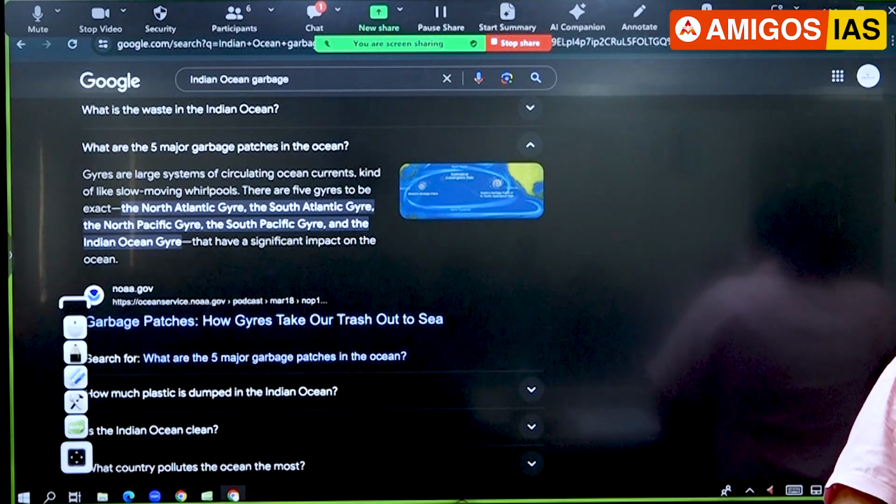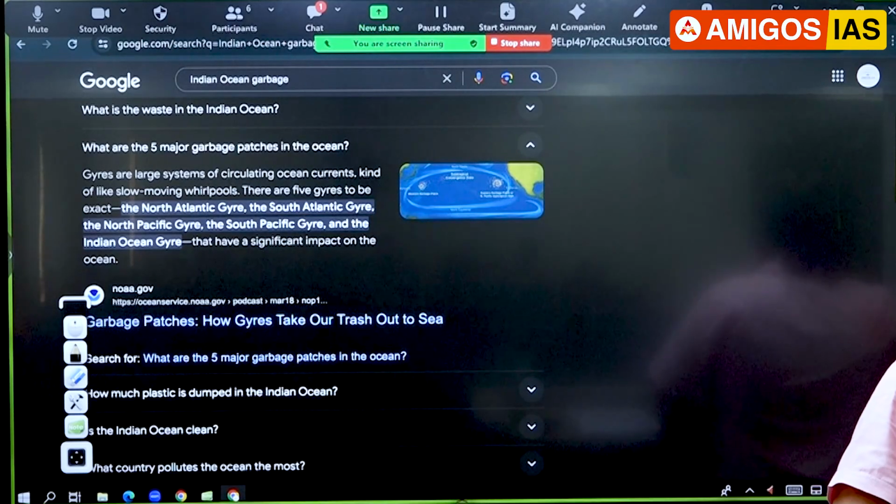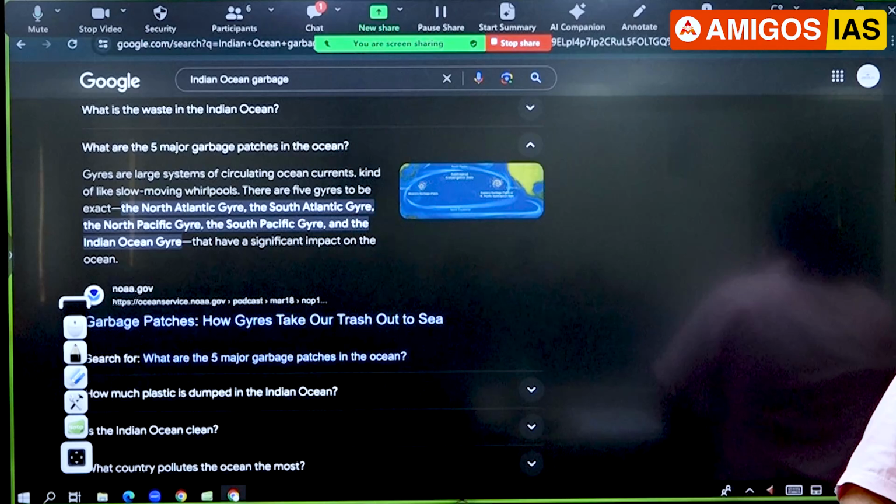So again, the disposal of garbage. Are you able to understand? So 5 parts of the oceans have the littering of plastic. Right? This area you have to focus on. And UPSC will always ask questions with some facts. Certain facts will be there, and those facts become important for the exam.